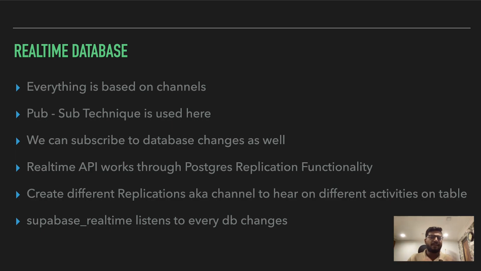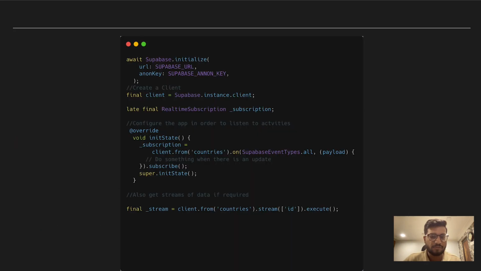Using this replication, the Supabase team has developed this real-time feature. Whenever you create a channel, basically I'm creating a replication, and whenever any changes are made in the master table or whatever table that replication depends on, it notifies that particular channel. So using the replication technique, we are using the real-time database over here. This is a small snippet where we can see how we are using Supabase to handle a real-time database. We can also create chat applications or any real-time applications we want.